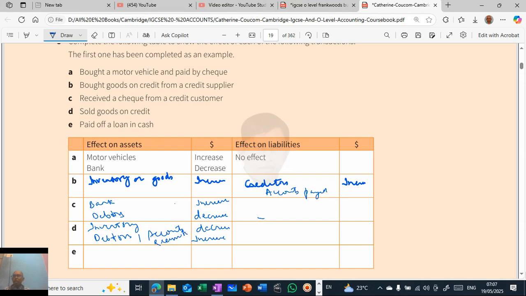Then, paid off loan in cash. What is happening here? Cash is going out. Cash is an asset. Cash is decreasing. So there is a decrease in cash. Paid off loan in cash. What is happening? Loan is also coming down. Loan is also decreasing because you have paid. Loan decreases.